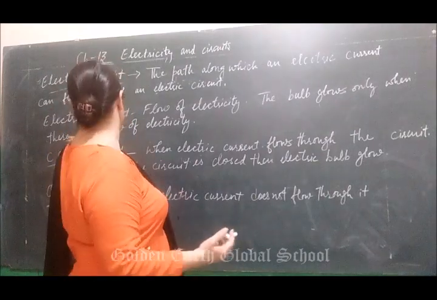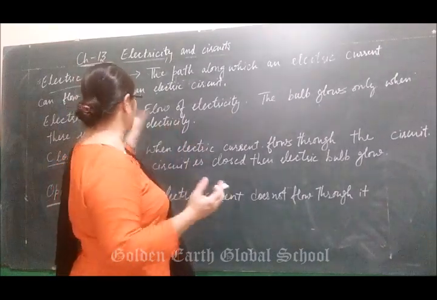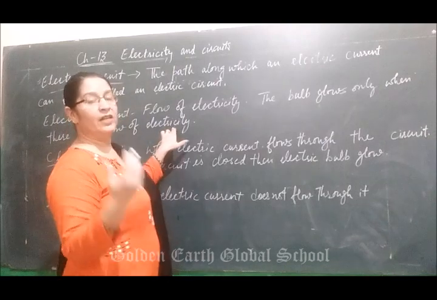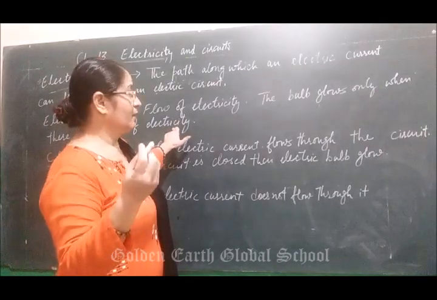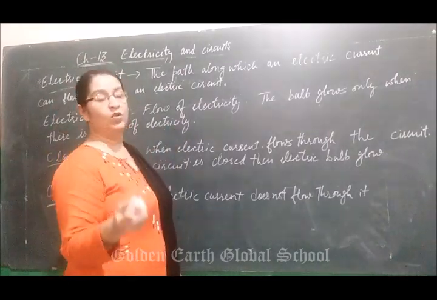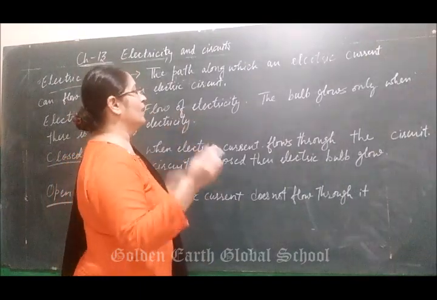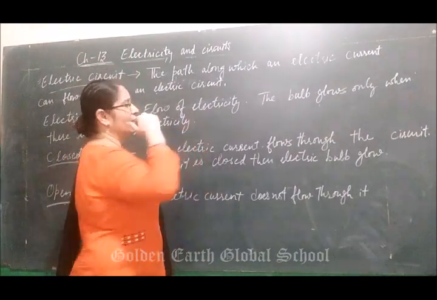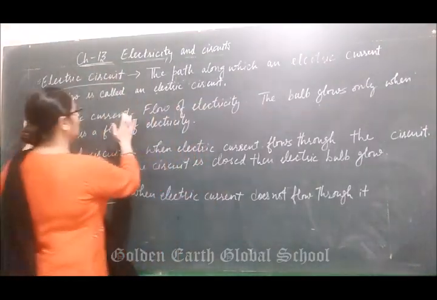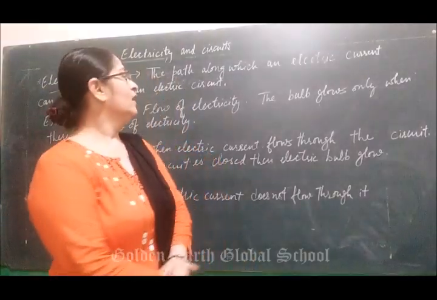A bulb glows only when there is a flow of electricity. From where does the electricity come in a bulb? In a torch, that is from where the electricity comes. The electricity source is a cell. But in our home, the bulb will glow with the help of electricity supply. The flow of electric current, or flow of electricity, is called the electric current.